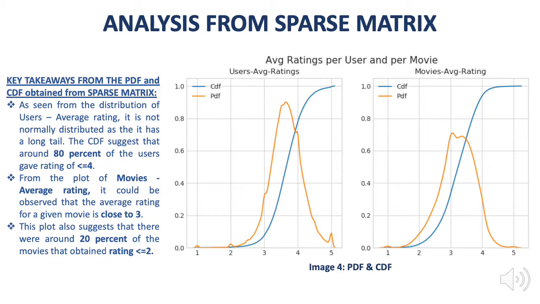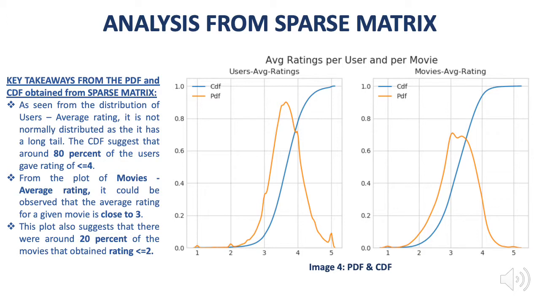Now, as we have the sparse matrix, it is possible to create PDFs and CDFs depending on the relationship which we want to see. So I've created PDFs and CDFs for two types of relationships: users' average ratings and movies' average ratings. The key takeaways from these plots were, as you can see from the distribution of users' average rating, it is not normally distributed. It has a long tail towards the left. The CDF of this plot suggests that 80% of the users gave a rating of less than or equal to 4.